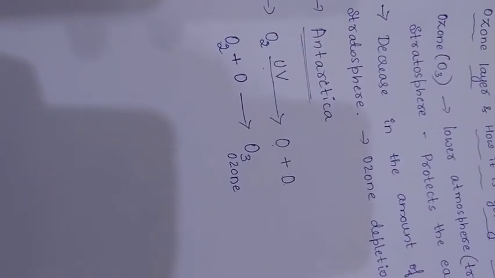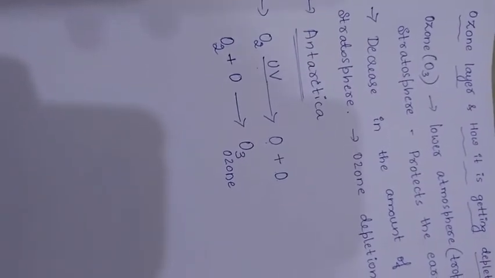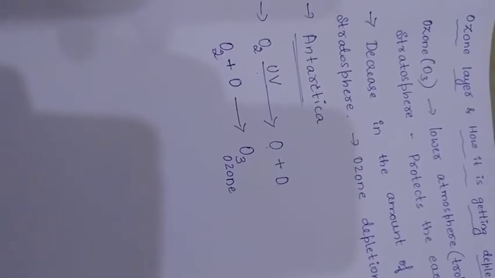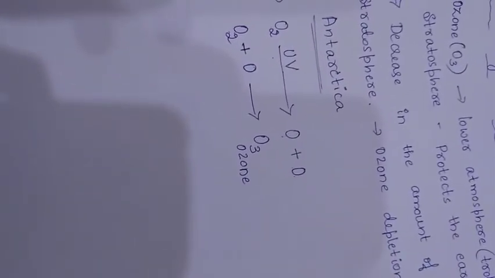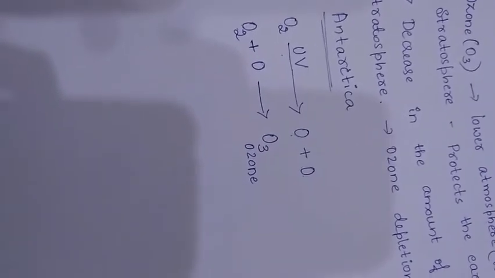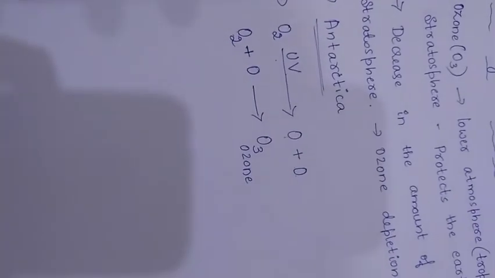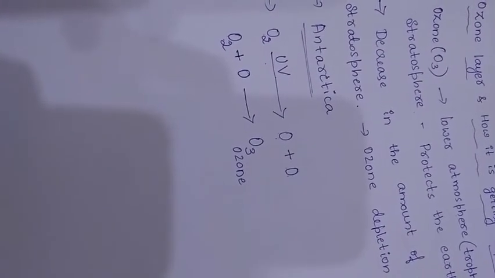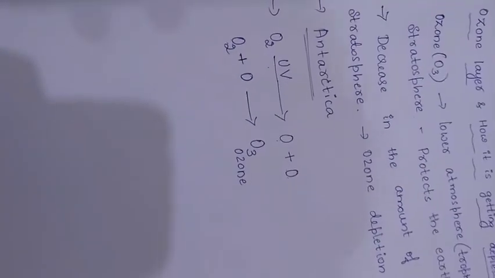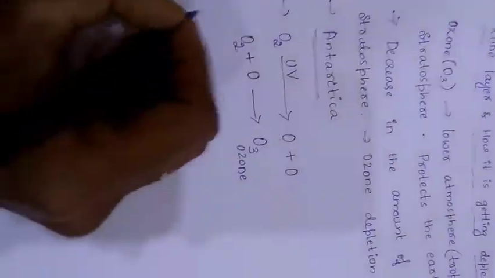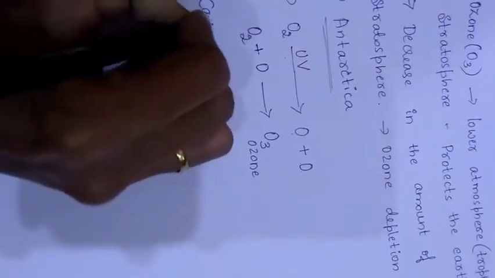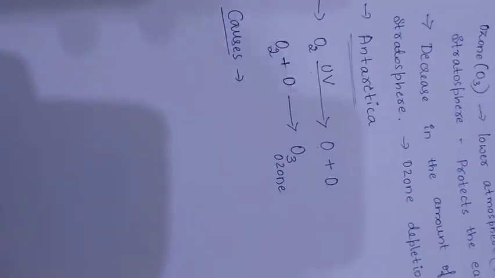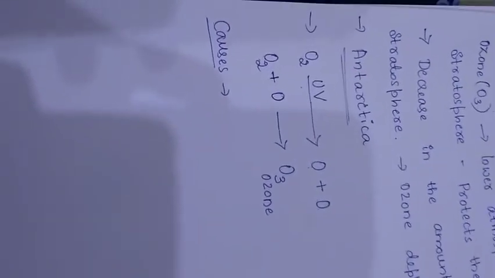But sometimes depletion of ozone takes place. Even if a 1% reduction takes place in the amount of ozone in the stratosphere, then we can observe the effect of ozone depletion. Then what are the main causes, or reasons, of ozone depletion?